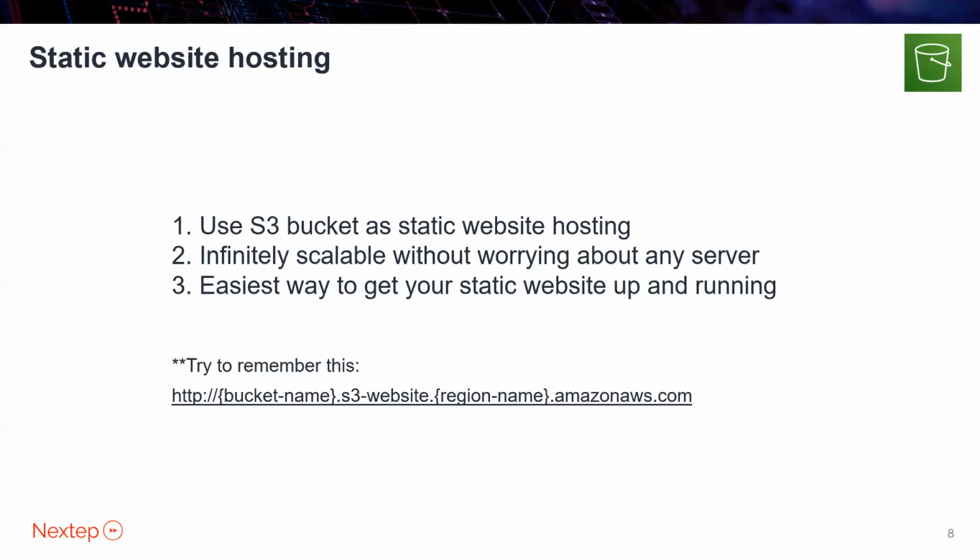But a lot of times what we do is we create our own DNS name, like ironman3movie.com, and then there is a service called Route 53, Amazon's DNS service, which will point to this S3 bucket, so that when you go to ironman3movie.com, you will be redirected to this bucket.